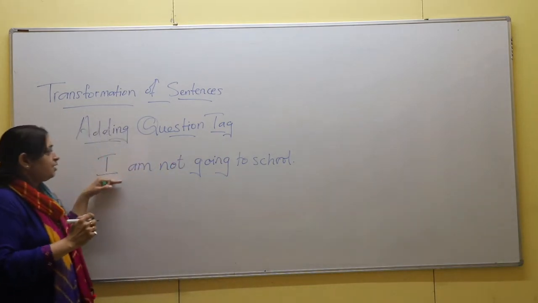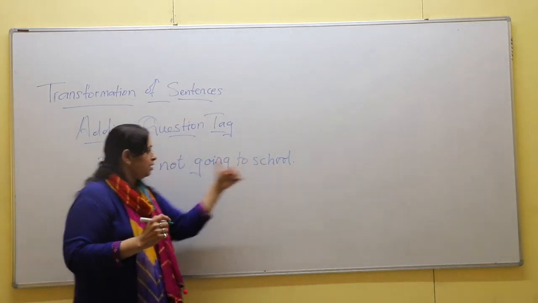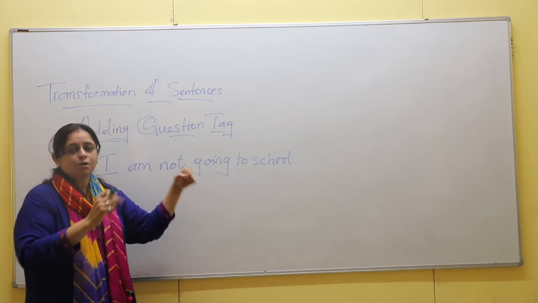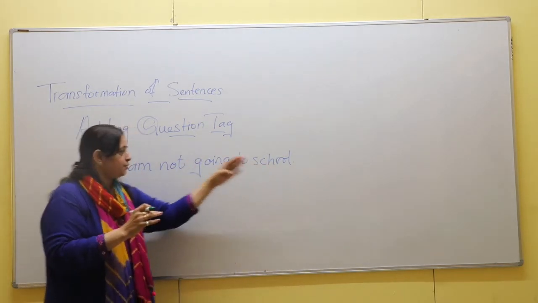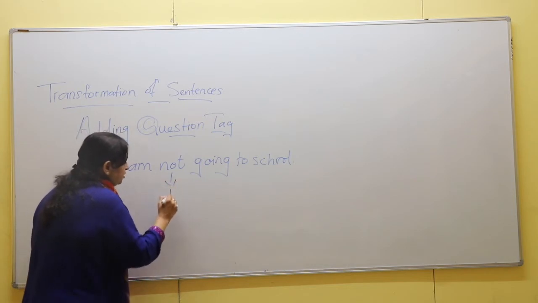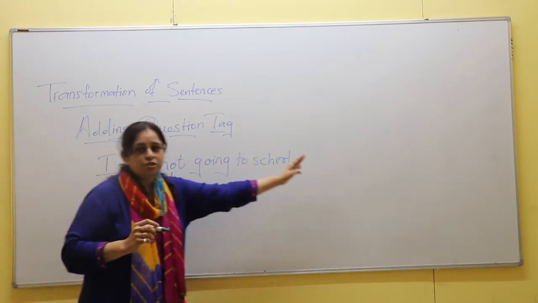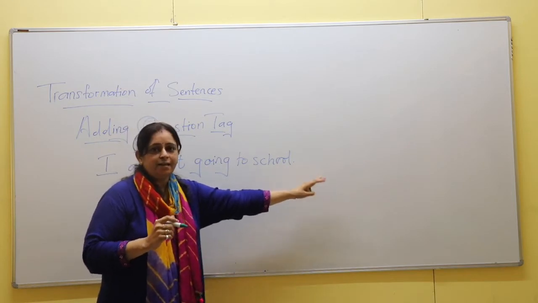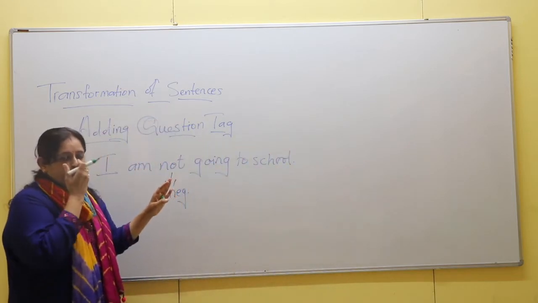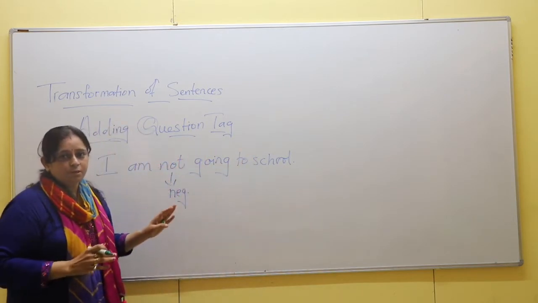That means if the given sentence is affirmative, your question tag will be negative. If the given sentence is negative, your question tag will be affirmative. So here, I am not going to school, it has a negative word, not. So your question tag, what you will be adding at the end, it will be affirmative, right? That means in question tag, the negative word will not be used.